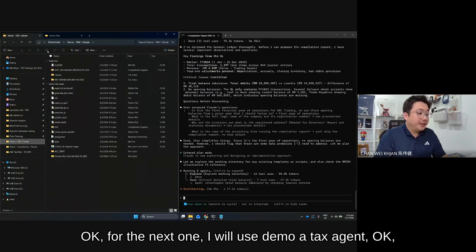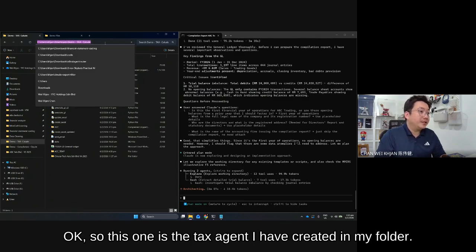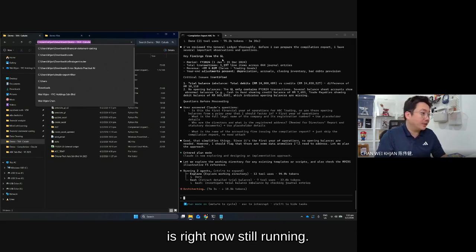Okay, for the next one, I will demo a tax agent to come up with a tax working paper. This is the most voluminous one, so I'll leave it to the final bit. This is the tax agent I have created in my folder. Look at my screen, at the left-hand side. The right-hand side is the compilation agent, which is right now still running.